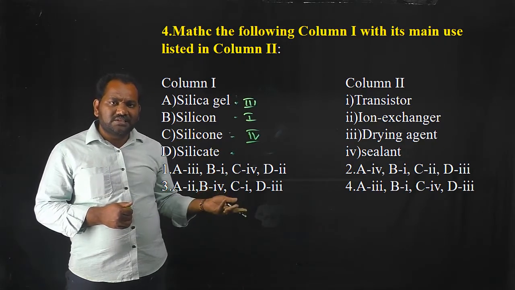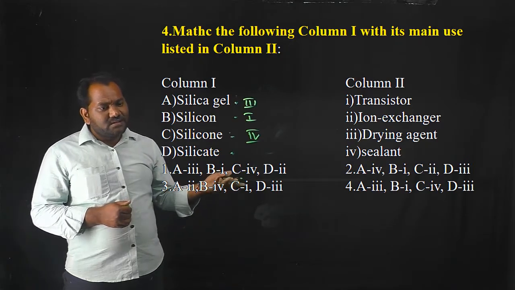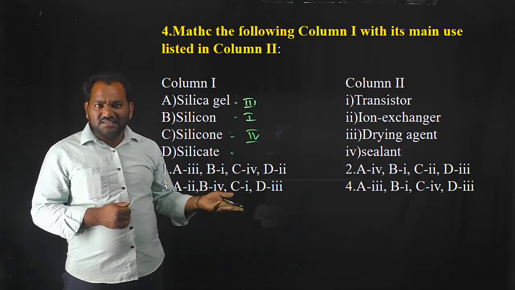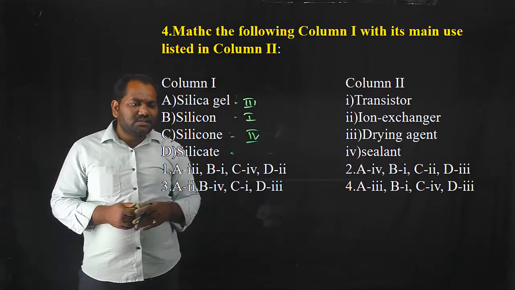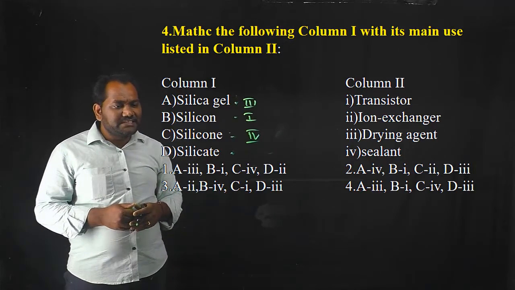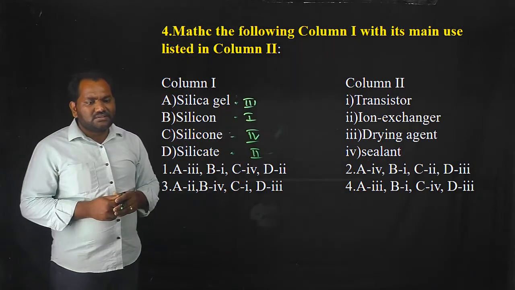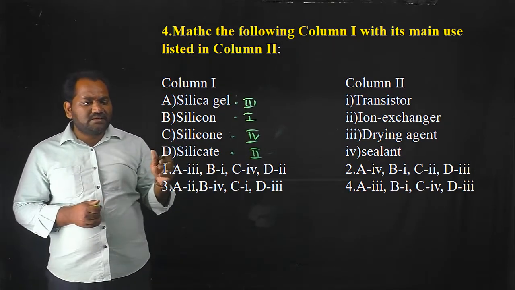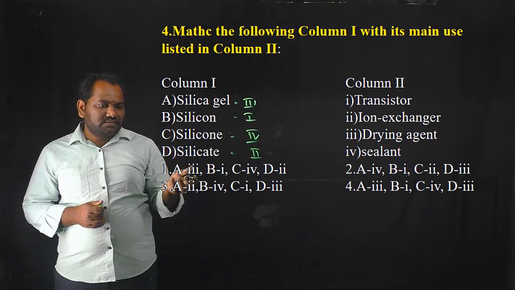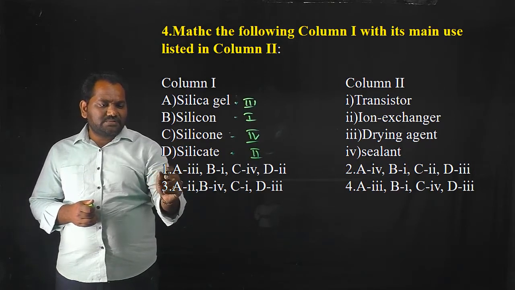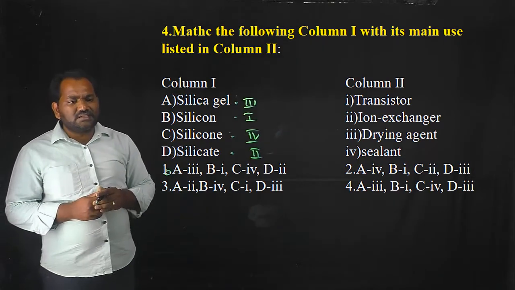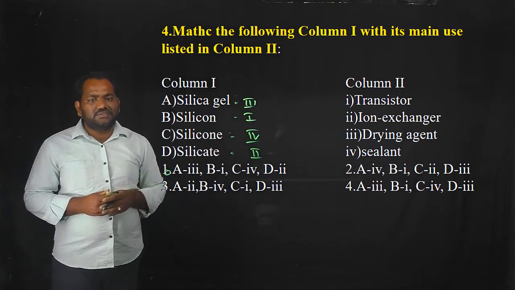So silicate is used as an ion exchange resin, and the correct option for silicate is the second one. So the first option is the correct option for this matching question.